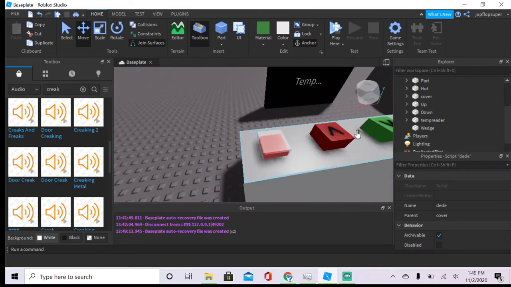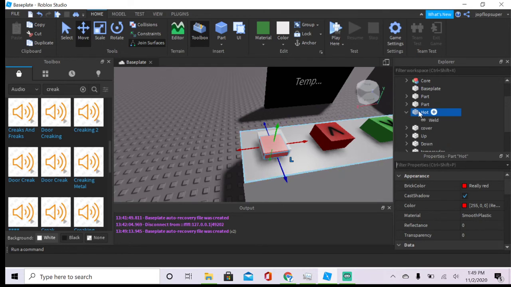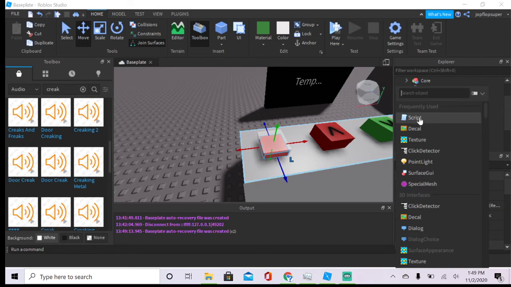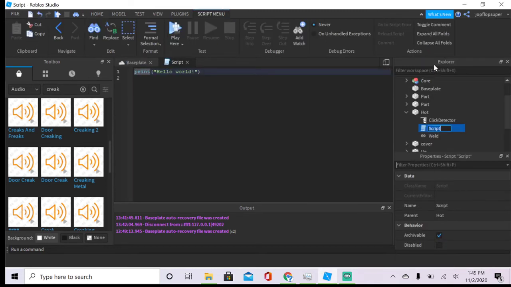Now that the cover is done, we need to do the actual button itself. So I'm going here, click detector, script, name it hot, and you can also add sound effects to it. I'm not going to do it, but up to you.